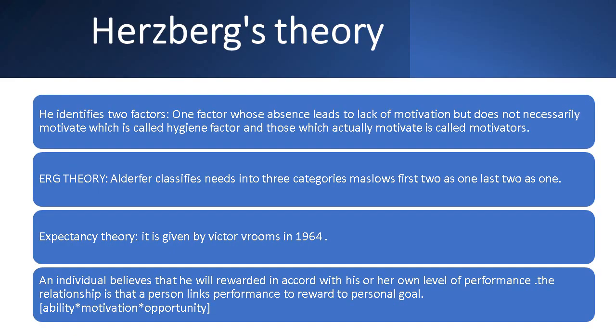Next one, Herzberg's theory. According to him, he divided our needs into two factors. That's why it is also called the two-factor theory. One factor is the hygiene factor, the second is the motivator factor. Hygiene factors are those factors which we need. Without them we will not be happy, but after getting them, they will not act as motivators. Simply, we need those. Without them we will not be happy, but they are not the ultimate motivators for us.